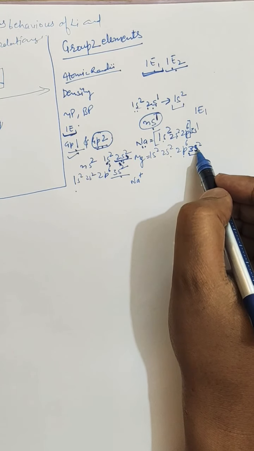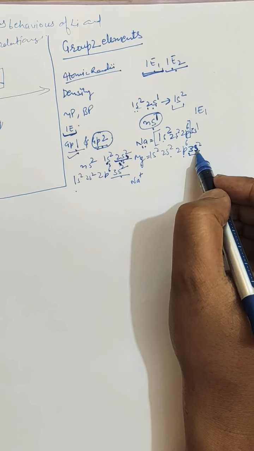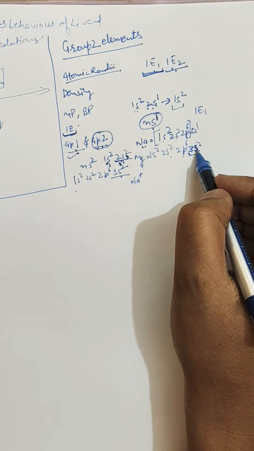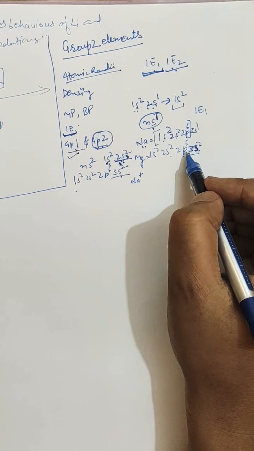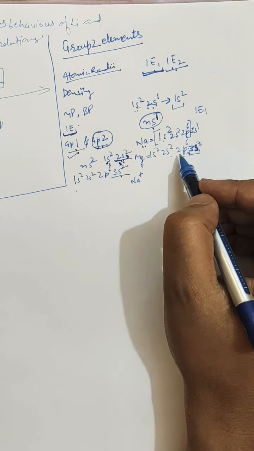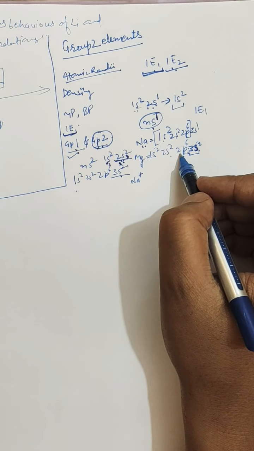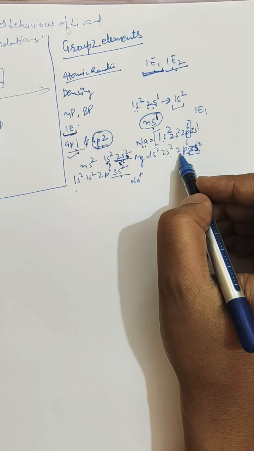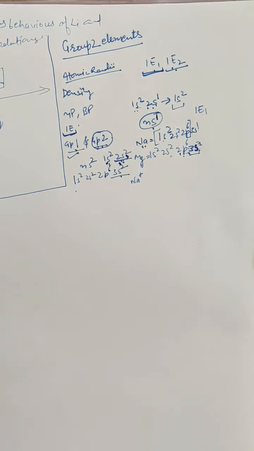Magnesium will easily lose the second electron with IE2, and it will get converted into the noble gas, that is neon. So in case of alkali metal, the second electron is to be removed from the cation which has already acquired a noble gas configuration. So this is the reason behind the higher value of IE2 of alkali metals.